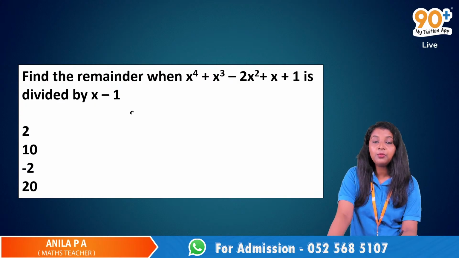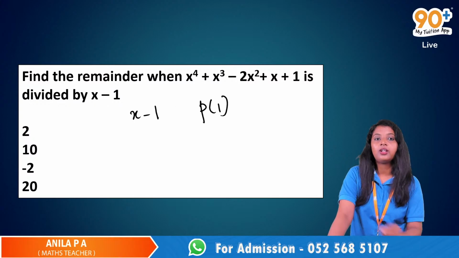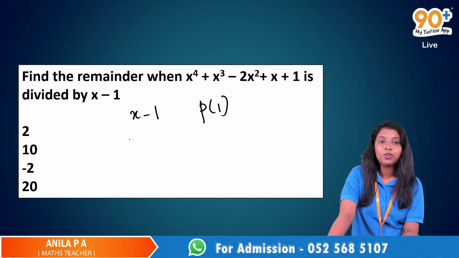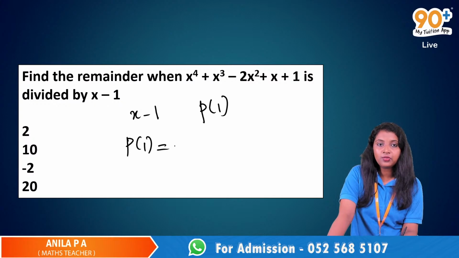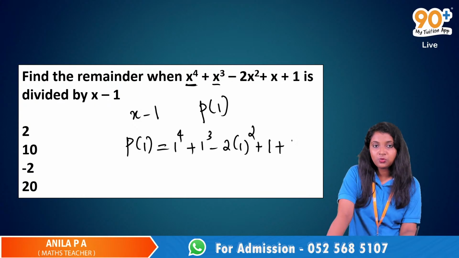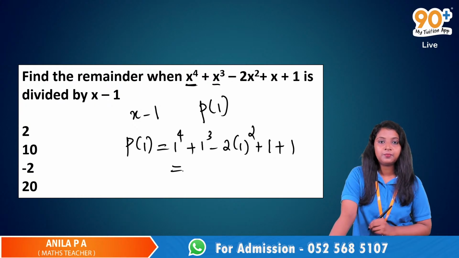When we divide a polynomial by x minus 1, the remainder is p of 1. So you can just use that here. So just find p of 1, which means replace x with 1. 1 raised to 4 plus 1 raised to 3 minus 2 into 1 square plus 1 plus 1, and then you will get the answer.